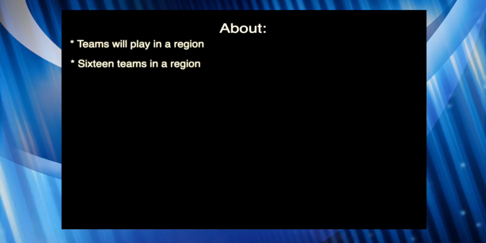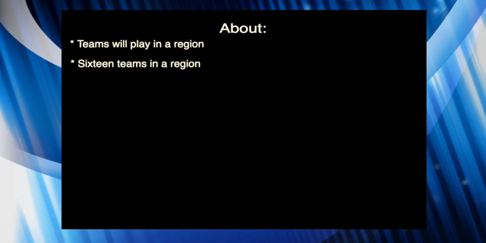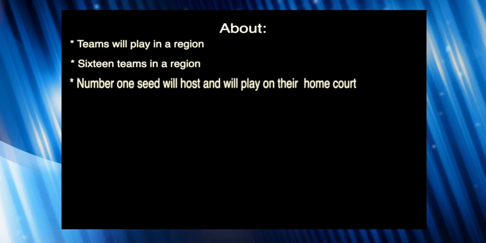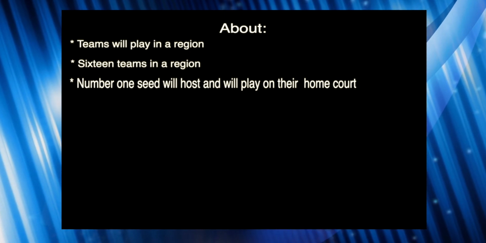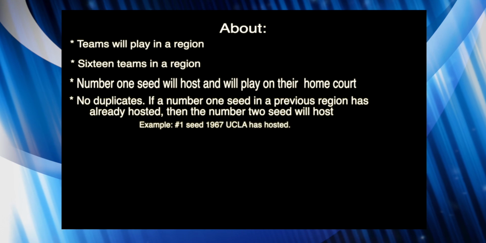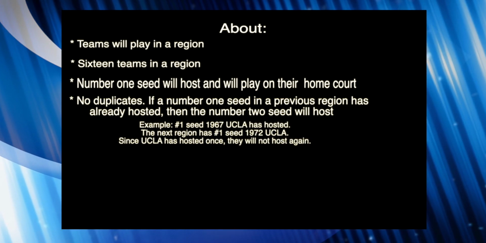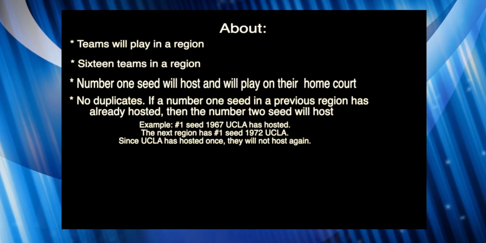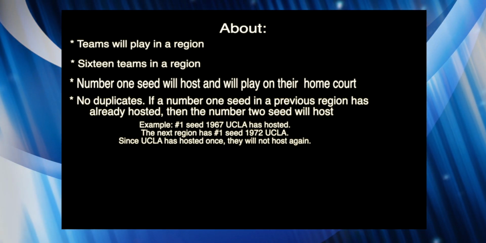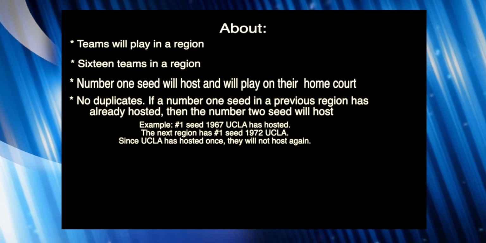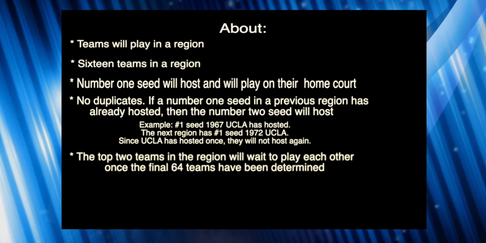What it's all about, teams will play in a region. 16 teams are in a region. Number 1 seed will host and will play on their home court. No duplicates. If a number 1 seed in a previous region already hosted, then the number 2 seed will host. Example, number 1 seed 1967 UCLA has hosted. The next region has number 1 seed 1972 UCLA. Since UCLA has hosted once, they will not host again.